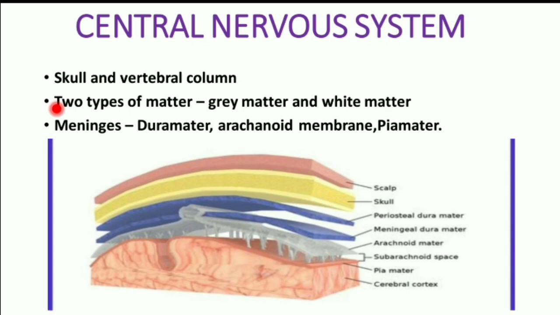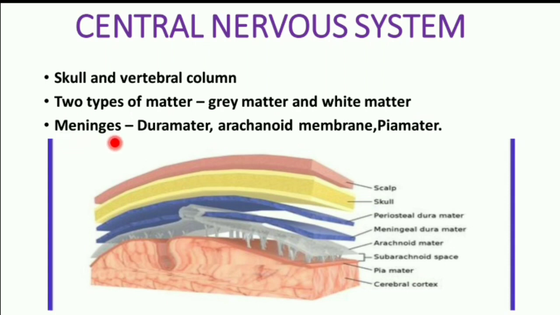Both are made up of two types of matter, grey matter and white matter, based on the presence of myelinated nerve fiber. Grey matter is made up of non-myelinated nerve fiber, and white matter is made up of myelinated nerve fiber.